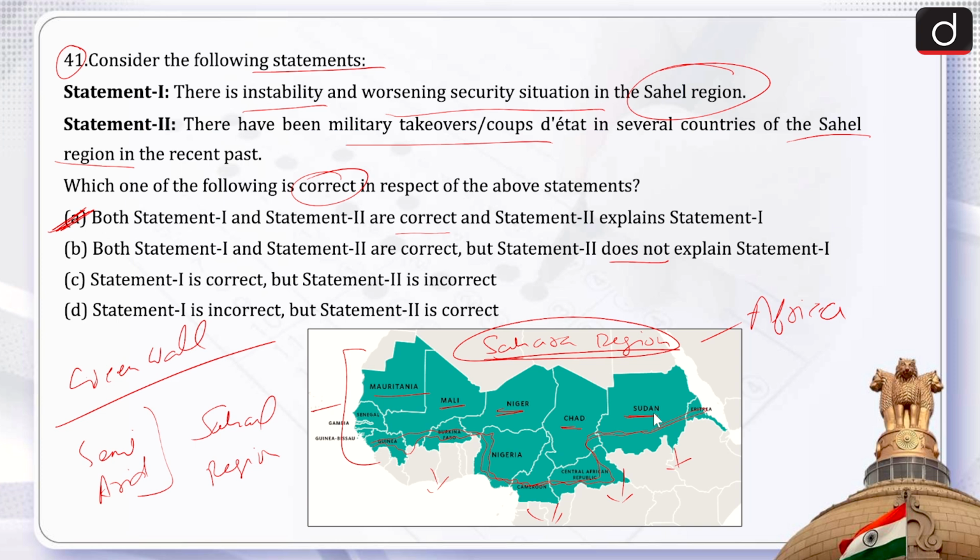So these are the countries of the Sahel region, which has witnessed political instability and ethnic tension and the worsening security situation. And one of the major reasons for this is the military takeovers and coups that happen in several countries of the Sahel region, like for example Mali, like for example Sudan, and Sudan is just what we saw. So the Sahel region is very unstable politically. Therefore, the correct answer of this question is option A.